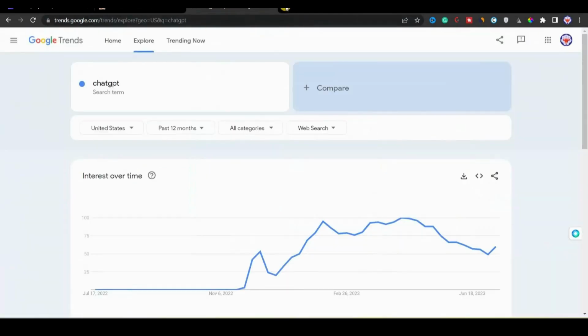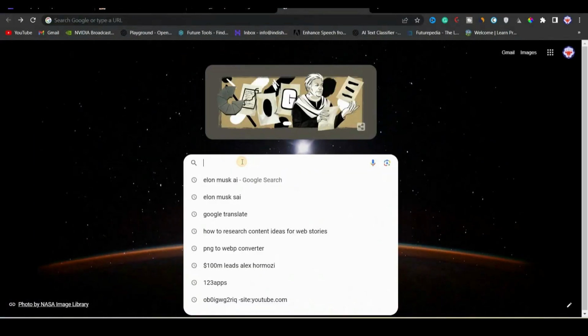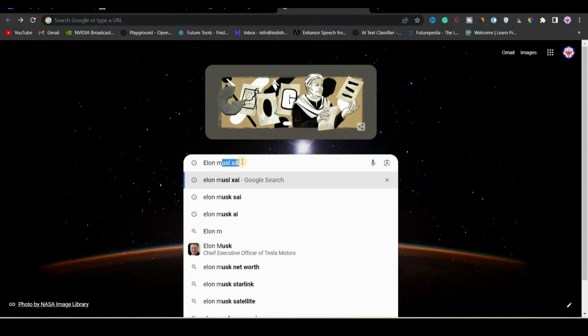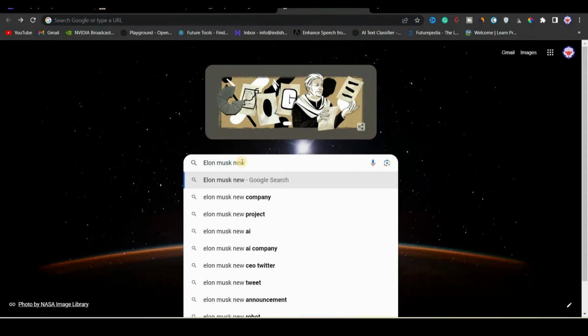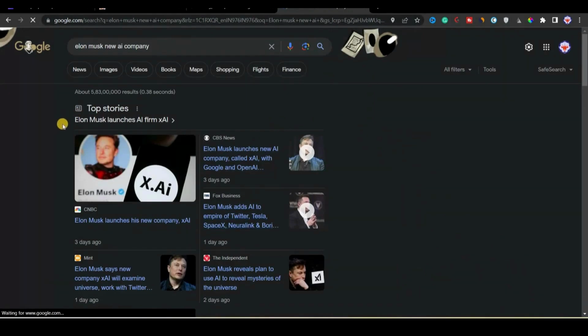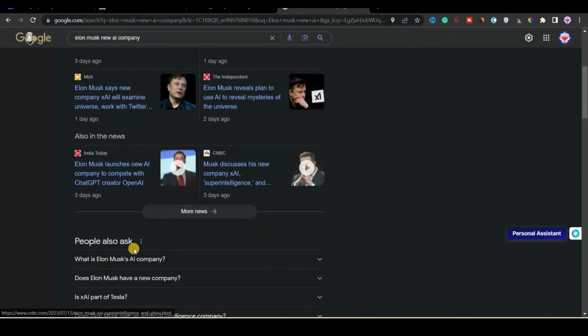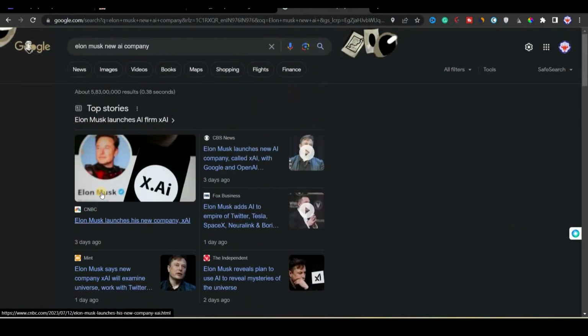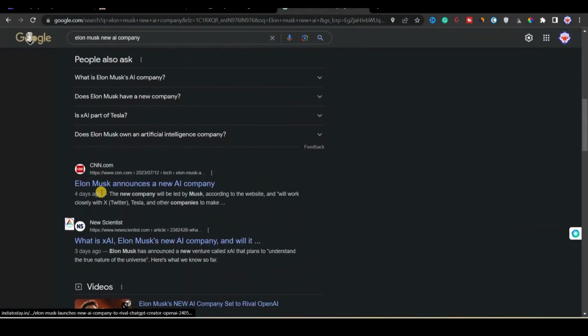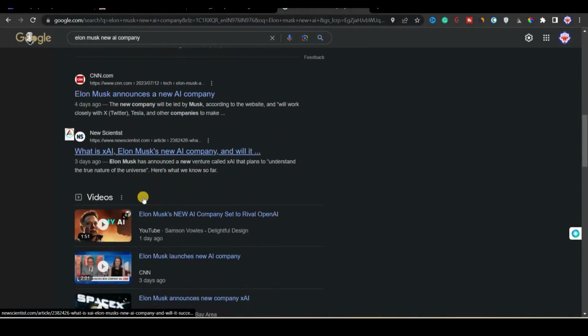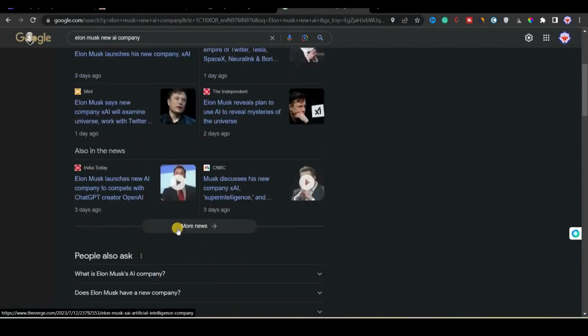One thing, let me tell you what is currently trending. You have heard that Elon Musk announced he is going to launch his own ChatGPT competitor. So let me go to Google and search about his new AI startup. You can see that Elon Musk launches his AI firm; the news came out just 3 days ago. So we can create content around that because people will be interested in this topic and we can get views from web stories. That's how you will find your content ideas or topic ideas for web stories.